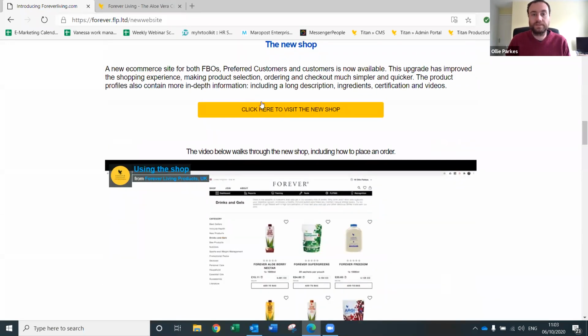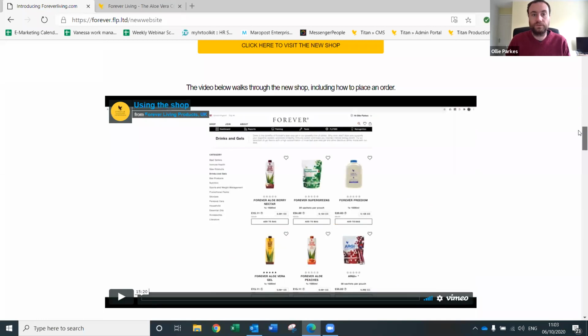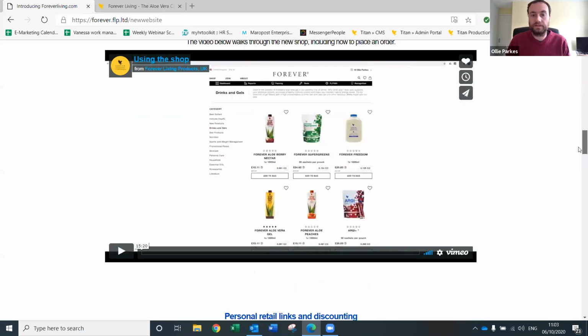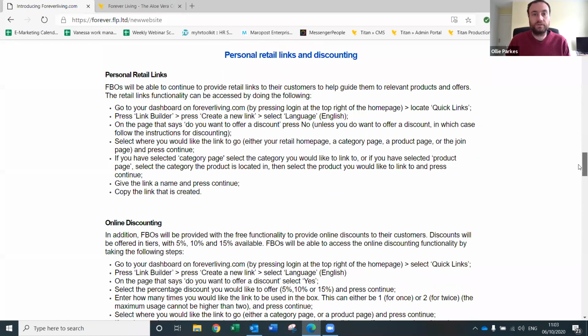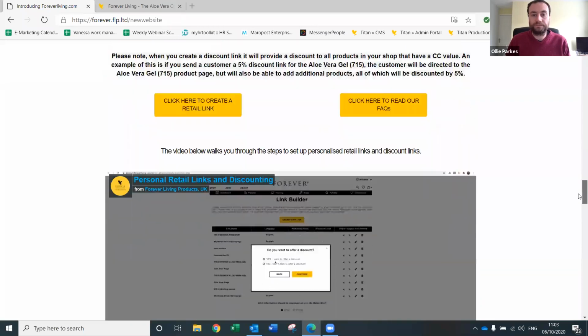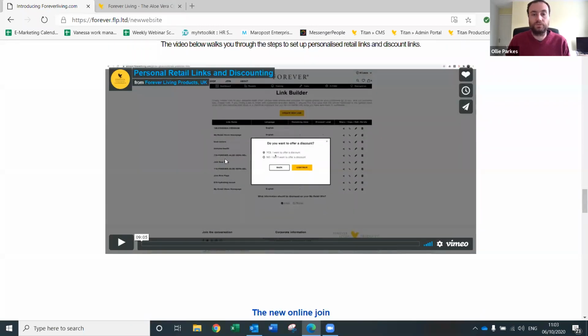The new shop, again, there's a link to the new shop here, and also a video which runs through how to add things to your basket, how to add things to favorites, and everything to do with the flows of buying. There's also instructions on how to use the personal retail links and discounting on here as well, so these two sections. And there's a video down here that walks through all of the steps of the retail links and the discounting and how to use those.